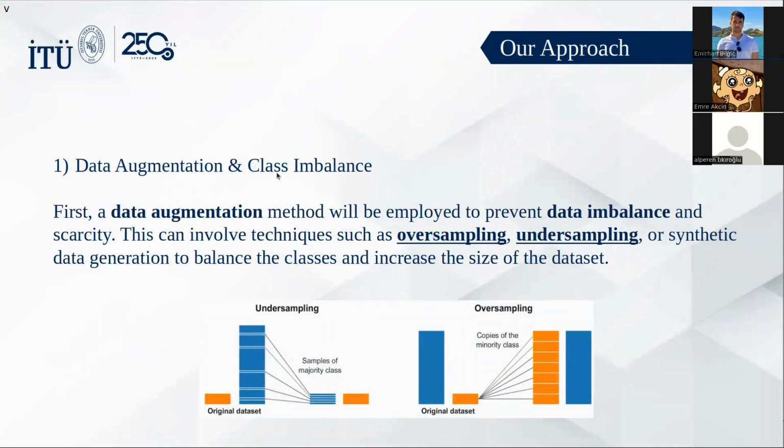Step 1 is data augmentation and solving the class imbalance problem. So we have used oversampling and undersampling methods. One of them is to hinder overfitting, and the other is to hinder underfitting.